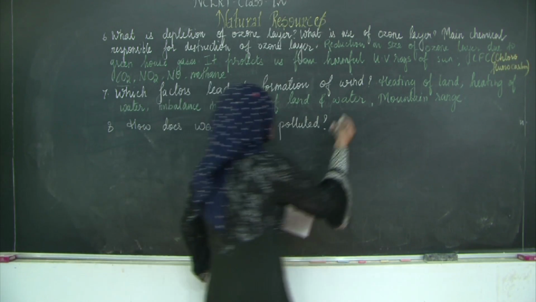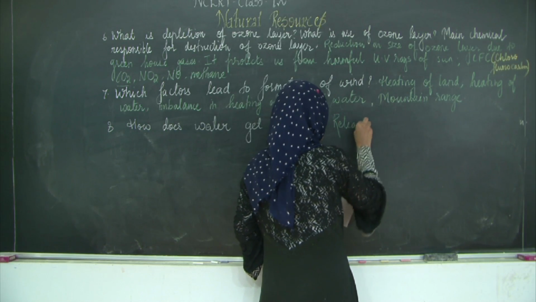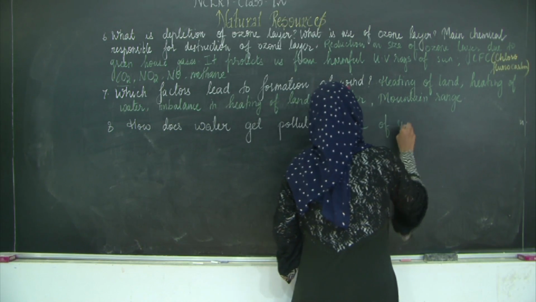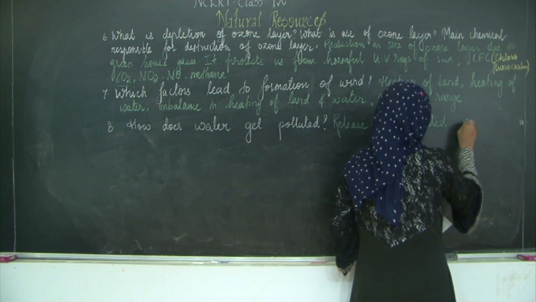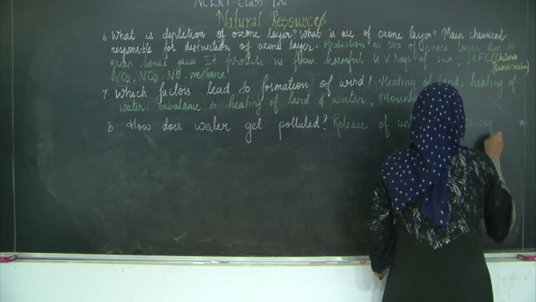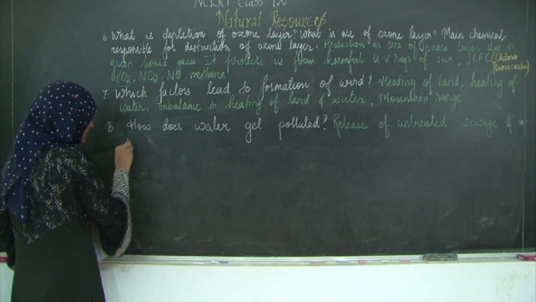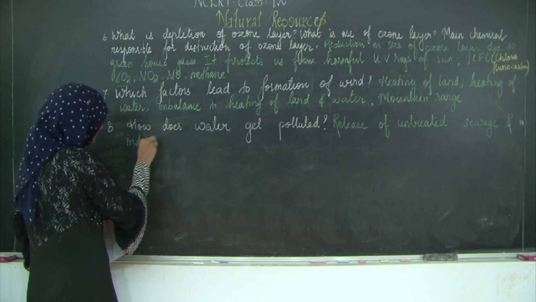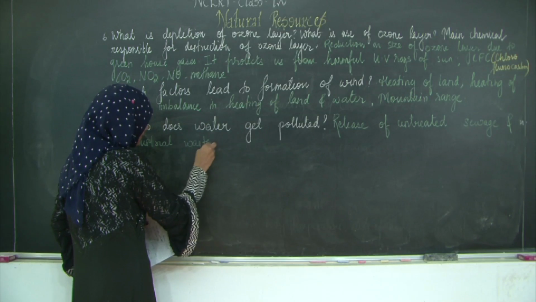So let us write down the first one, release of untreated sewage and industrial waste. Okay.